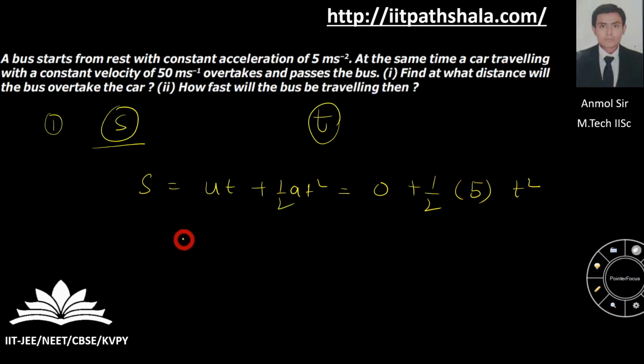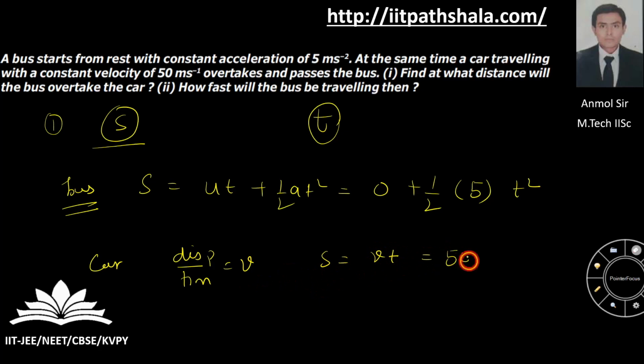Now this was for the bus itself. So for the bus we have taken care of. Now for the car, because the car is traveling with a constant velocity, I can say that displacement upon time gives me the velocity, so s is equal to vt. Now I have v equal to 50 for the car, so 50 into time t, s equal to 50t.